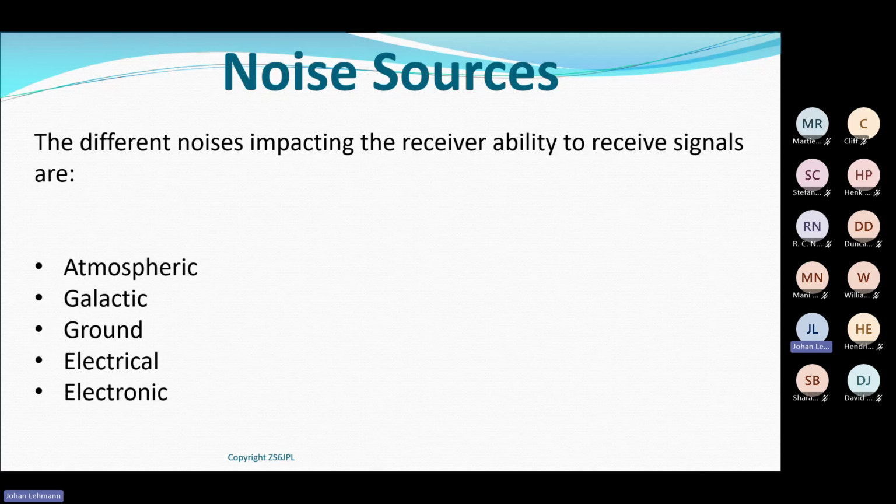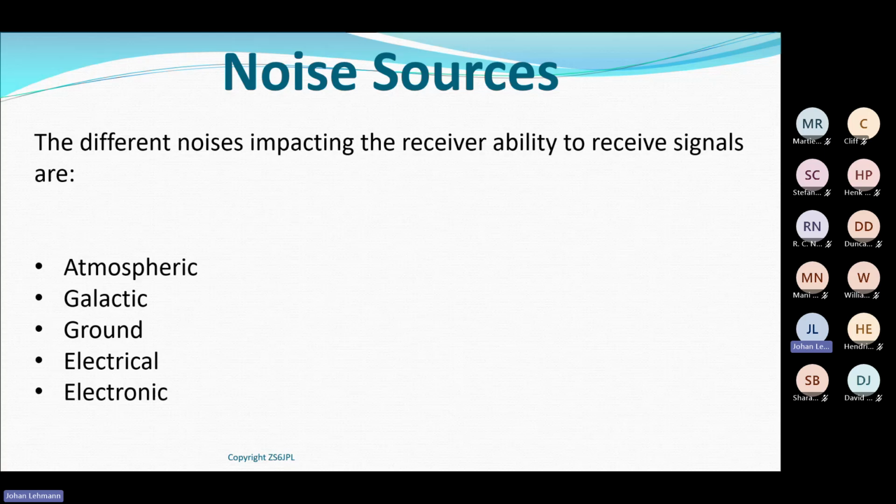Atmospheric noise is a very important one. It changes by season and by day. It also changes depending on the mood the sun is in. If the sun is upset and generates a lot of explosions or eruptions, the atmospheric noise will go up.